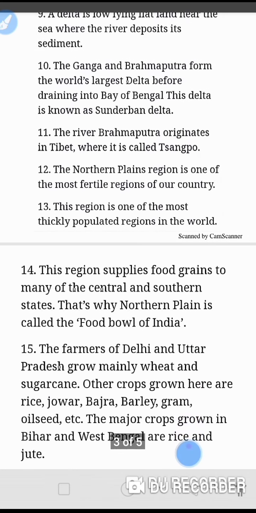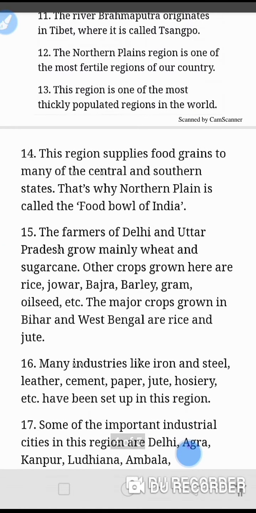The Northern Plains region is one of the most fertile regions of our country. This region is one of the most thickly populated regions in the world. This region supplies food grains to many of the central and southern states. That is why the Northern Plain is called the food bowl of India.